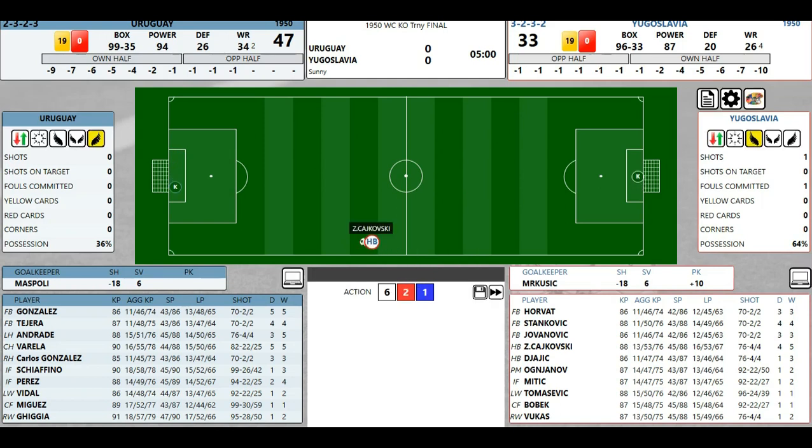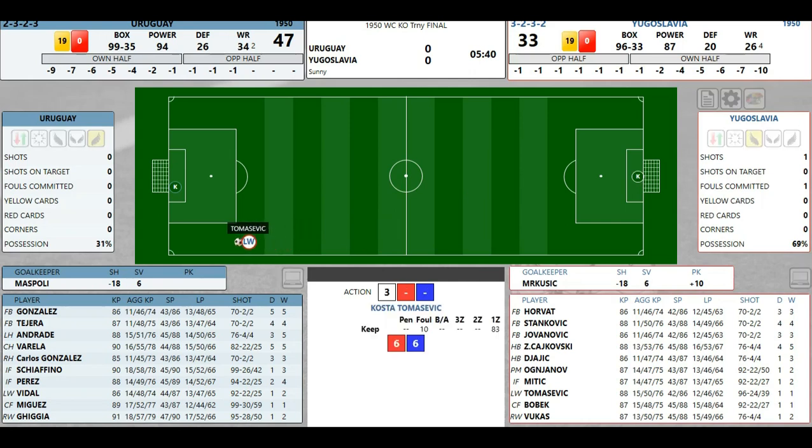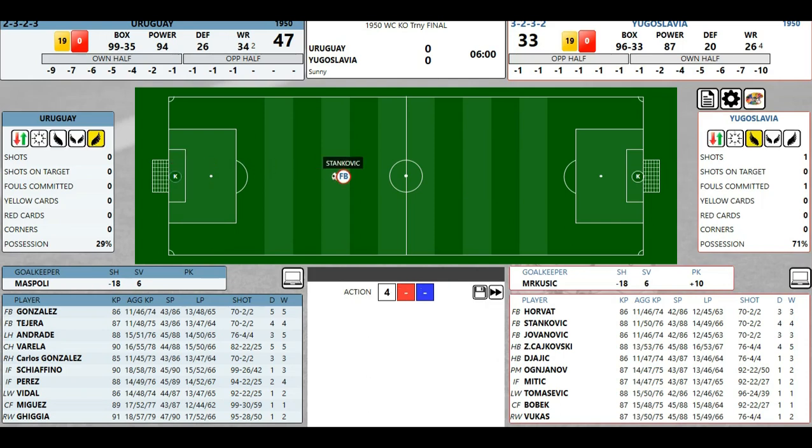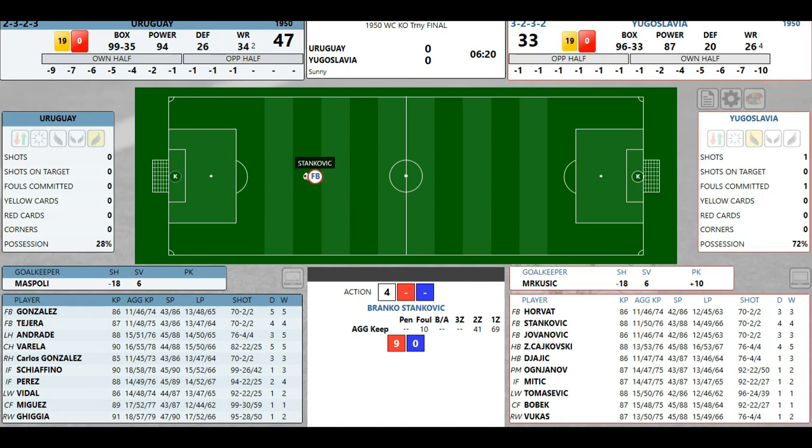Yeah, Uruguay winning the World Cup in Brazil in 1950 was huge. Brazil just needed a tie to get in, in real life. Cross. Schiaffino said no. I'm surprised he's a forward. I'm surprised he's playing that back. Stankovic. Taken away by Tara. Bobek tries to take that away.